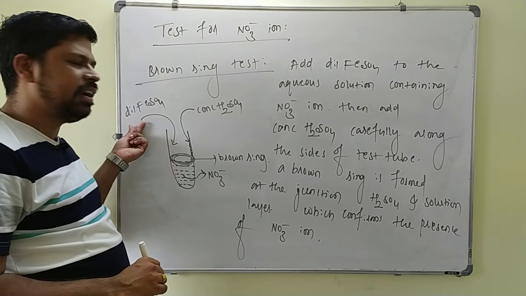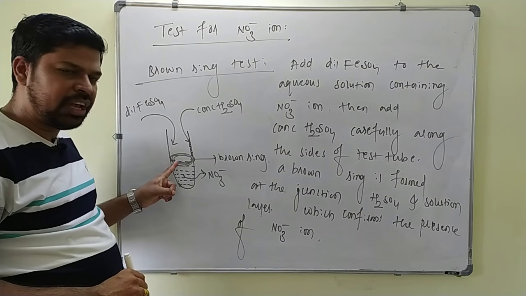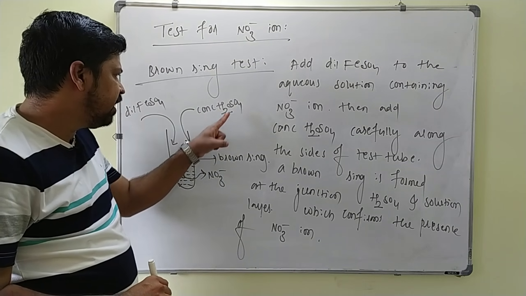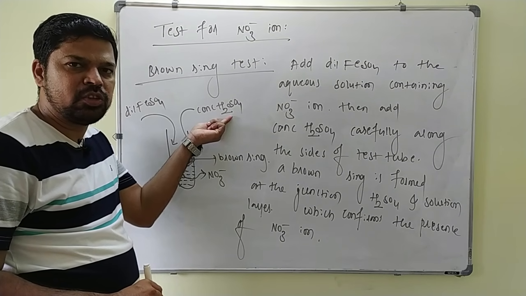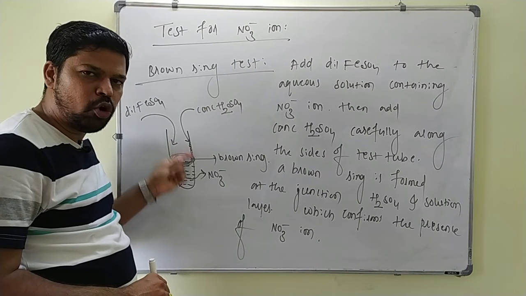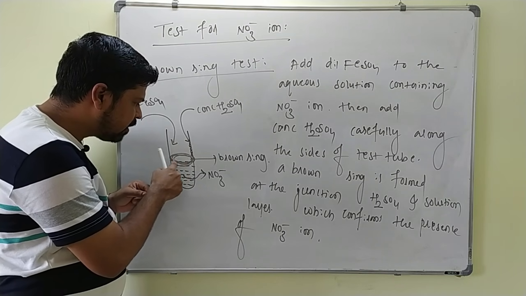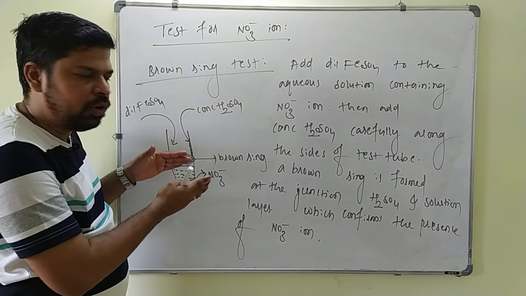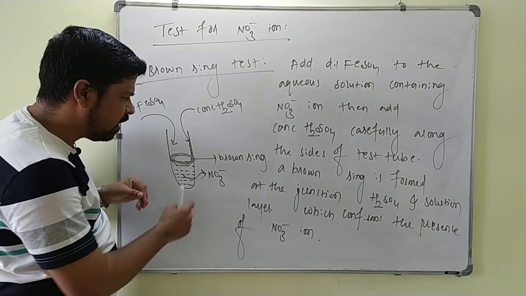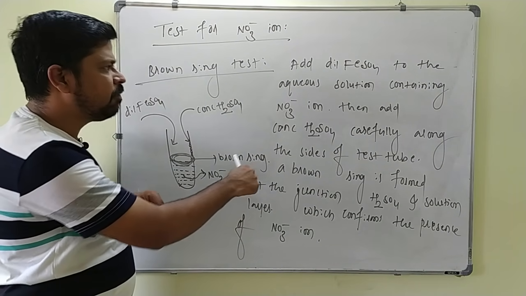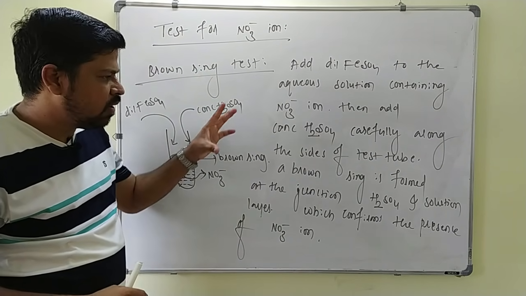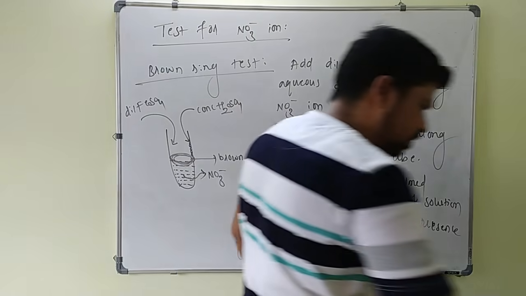Simply you have to add a dilute FeSO4 solution to the aqueous solution containing nitrate ion, then you add carefully the concentrated H2SO4 along the sides of the test tube dropwise. Then after adding concentrated H2SO4, a brown ring is formed at the junction of the two layers, that is H2SO4 layer and solution layer. The formation of this brown ring confirms the presence of what? Nitrate ion. We will write the reaction involved in this one.